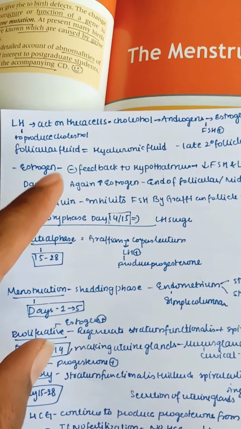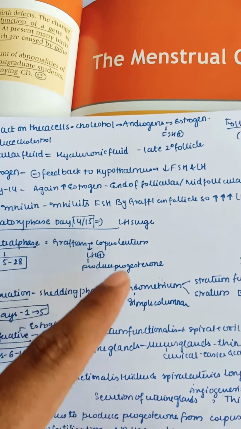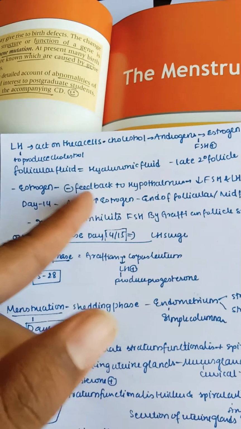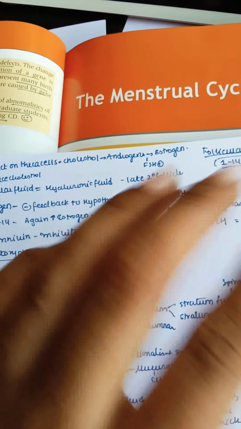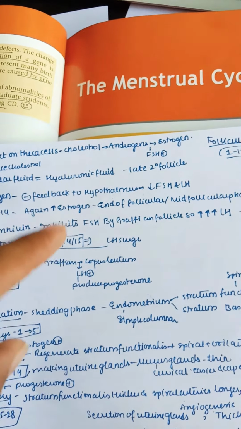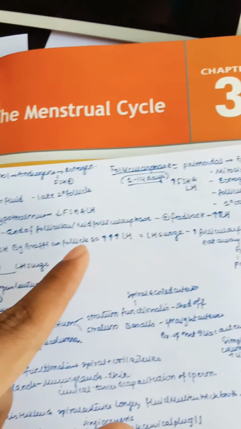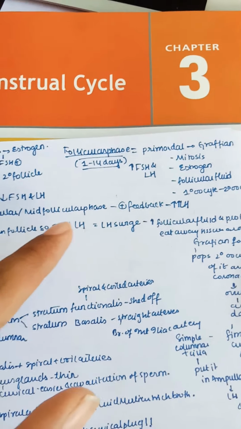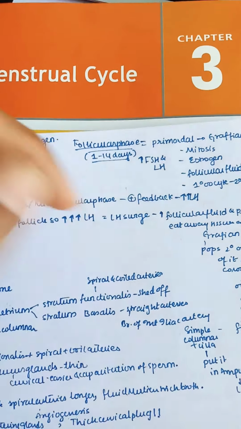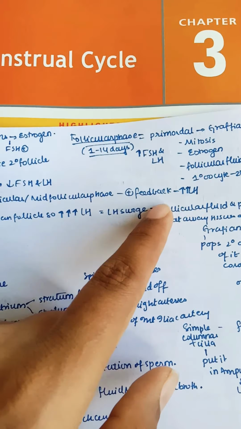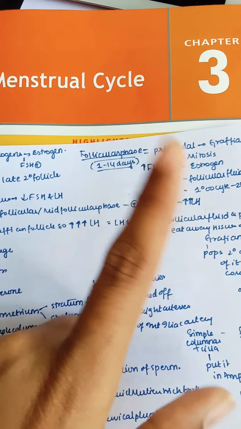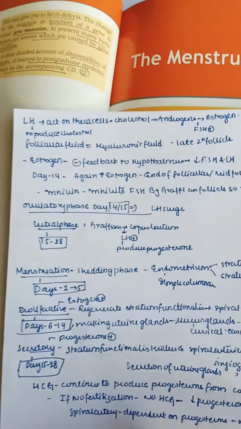On the 14th day, the estrogen level is rising high. As it gives negative feedback, FSH and LH are decreased. But at day 14, suddenly the estrogen level gets so high, and it is the end of the follicular phase, or the mid follicular phase. This is a positive feedback to our hypothalamus system. As positive feedback takes place, it increases the amount of luteinizing hormone.